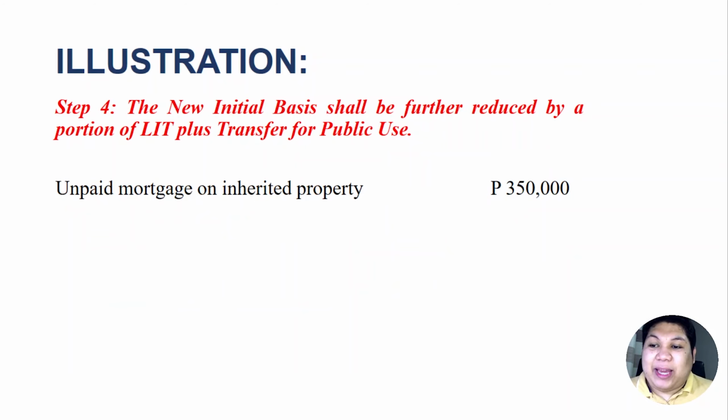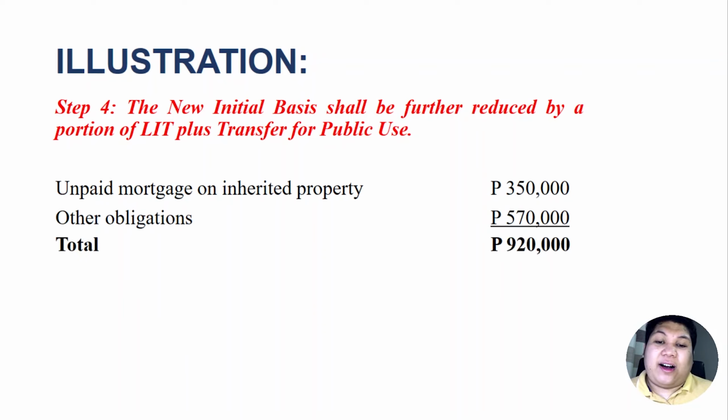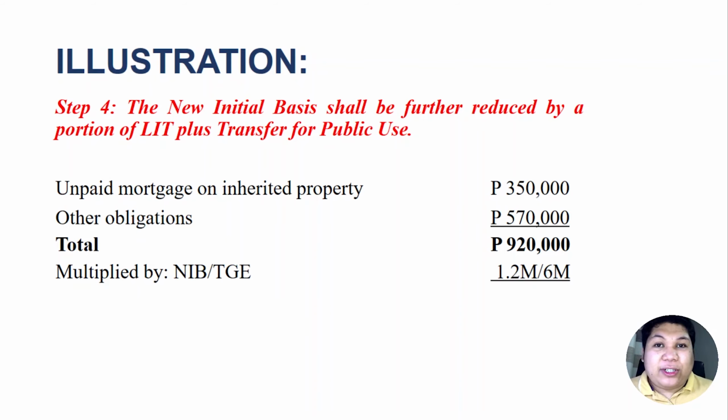We have unpaid mortgage on inherited property, that is 350,000, and the other obligations, so we have a total of 920,000 pesos. And since it is said in our step, the new initial basis shall be further reduced by a portion. Therefore, this 920,000 will be apportioned by the new initial basis, or NIB, over the total gross estate.